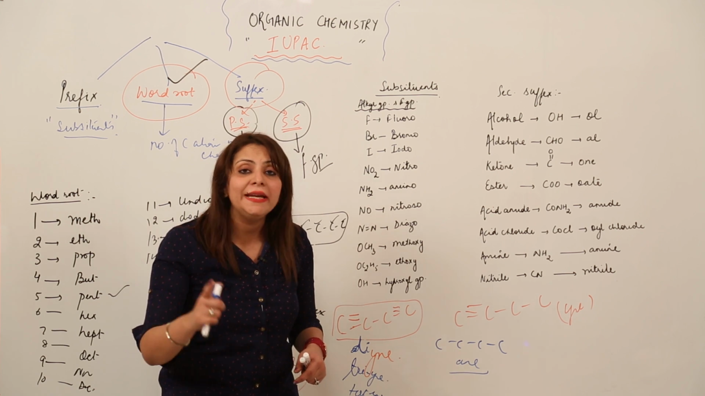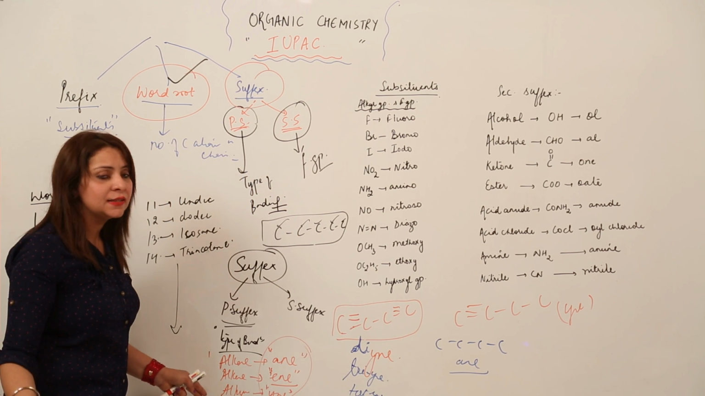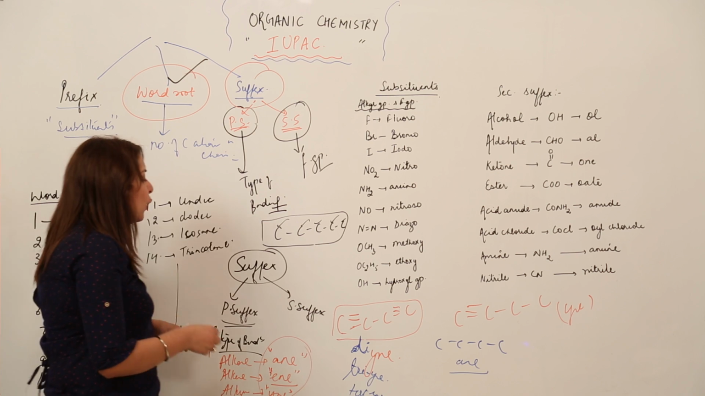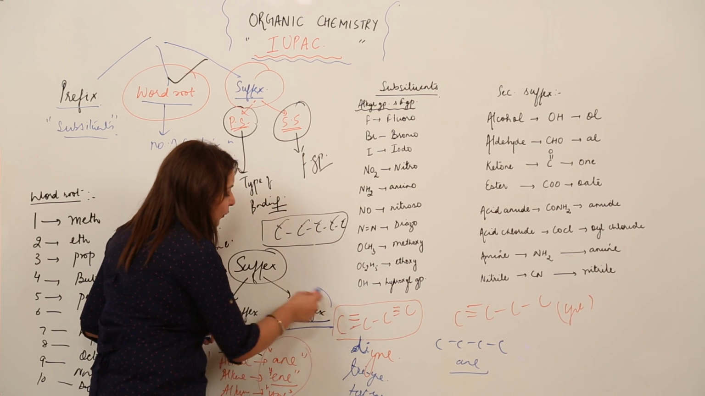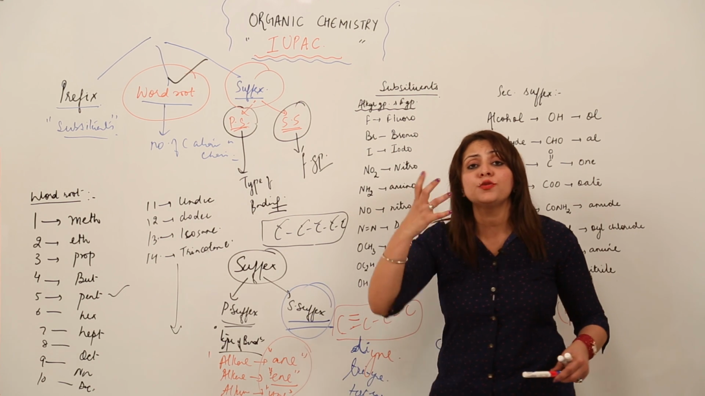We are going to use only "-ane". So this is how we do it for the primary suffix, and I think it is clear. Similarly, what does the secondary suffix indicate? Now the question comes, where do we have to use this secondary suffix, and under which situation we don't have to